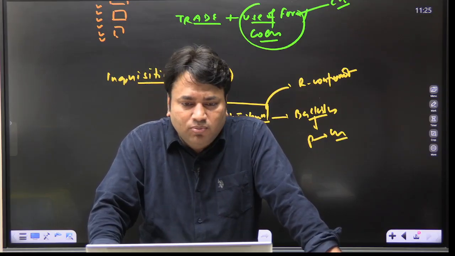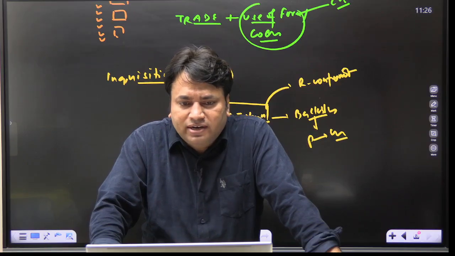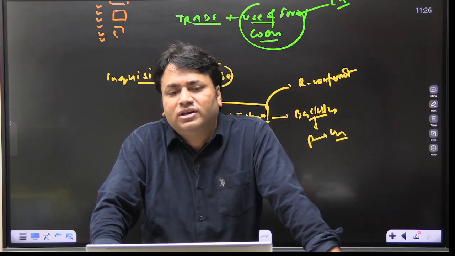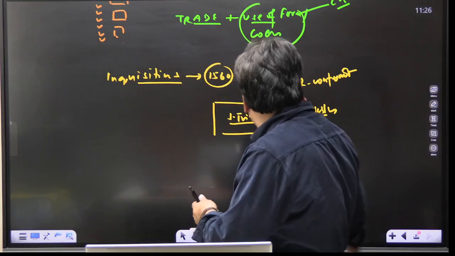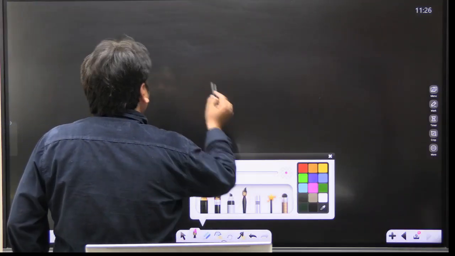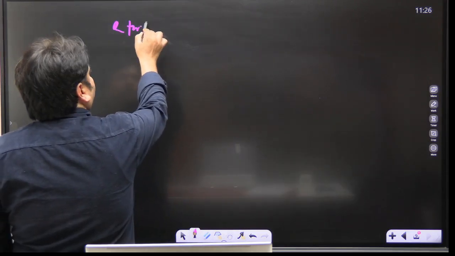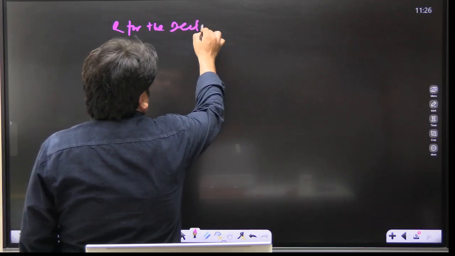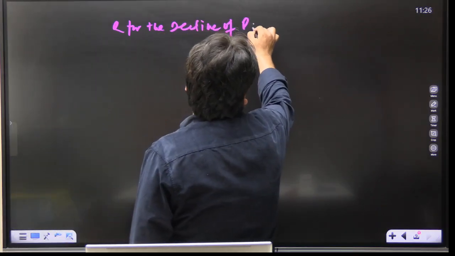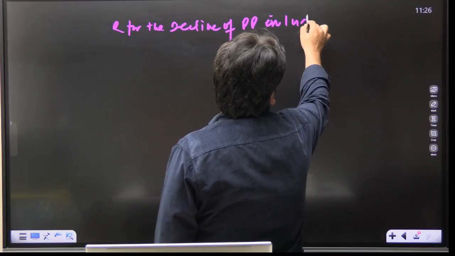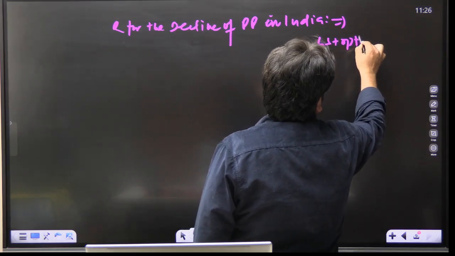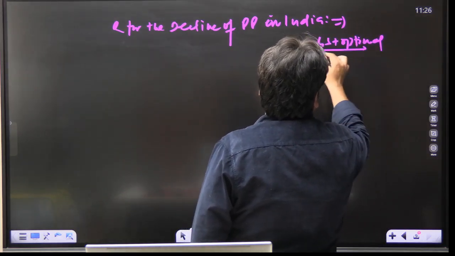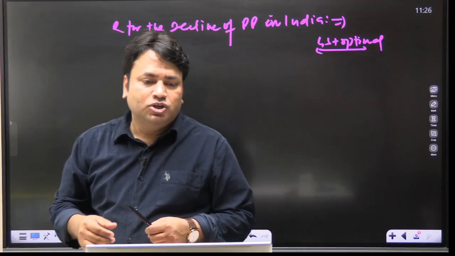Now there is one more aspect that we need to understand, and that is what were the reasons for the decline of Portuguese power in India. So this is the next and the most important aspect, that what were the reasons for the decline of Portuguese power in India. This part is important for GS also and optional also. This is also an important question in your GS paper. So what was the reason?